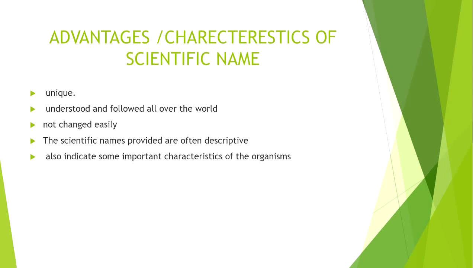Everyone can understand that the human is known as Homo sapiens, the scientific name or binomial of humans, which cannot be changed easily and which provides certain characteristics of the organisms.